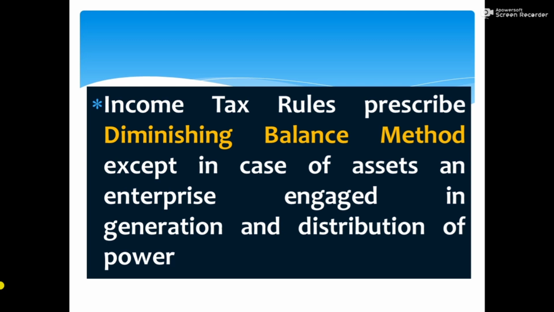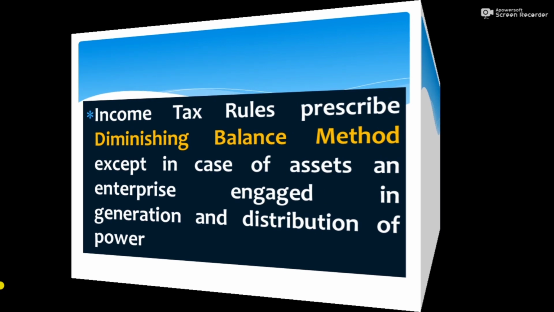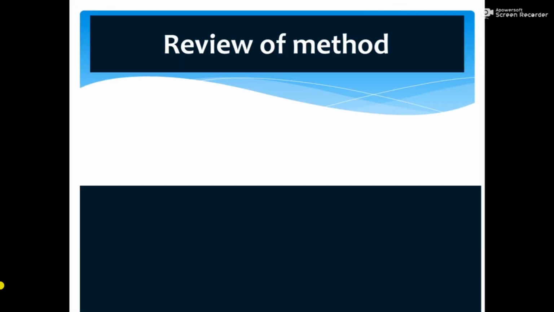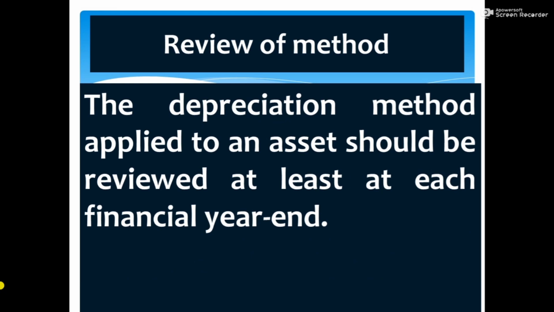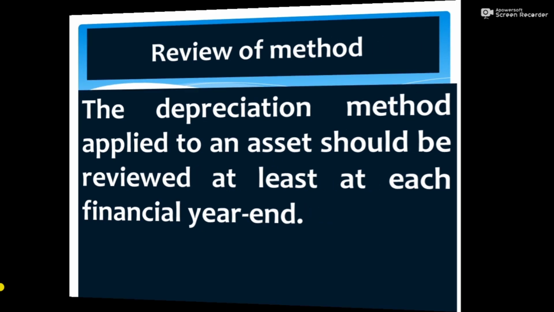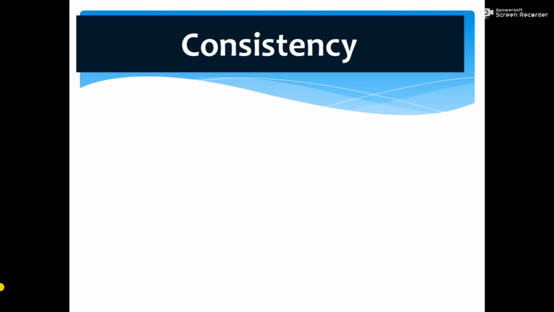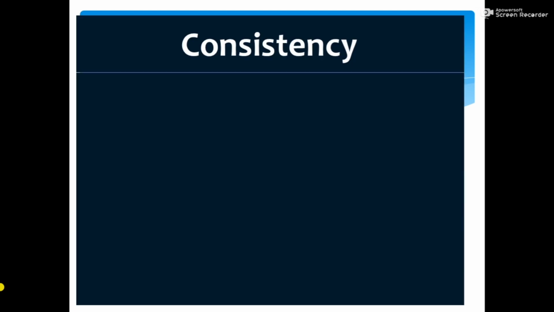Once you have selected a method of depreciation, that method should be reviewed at least every financial year. Like you review the residual value and useful life, the depreciation method also should be reviewed at each financial year. But you should not change the method frequently. Once a method is adopted, that method should be applied consistently from one period to another. That is a basic principle of accounting, the consistency principle.